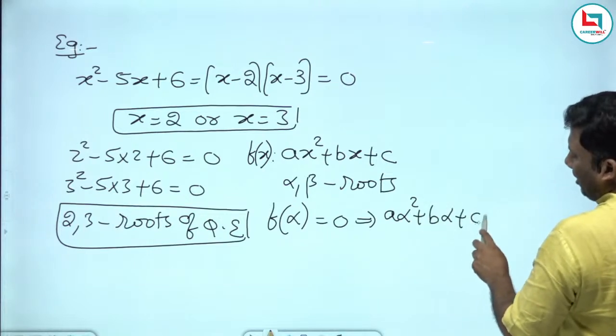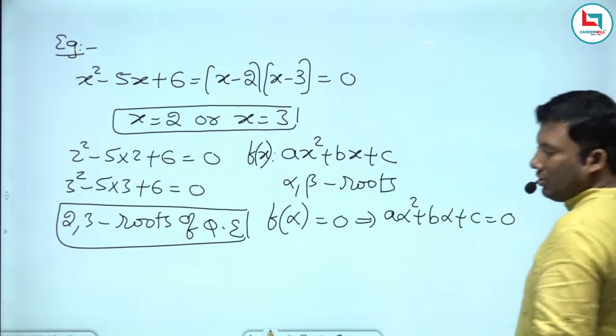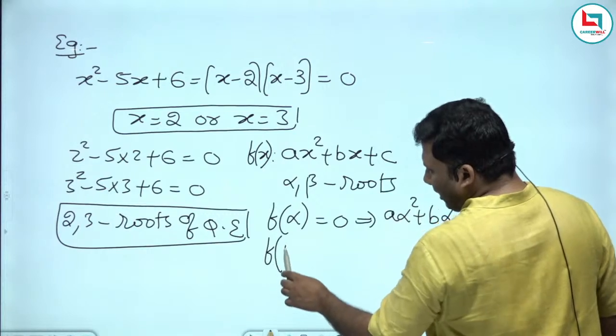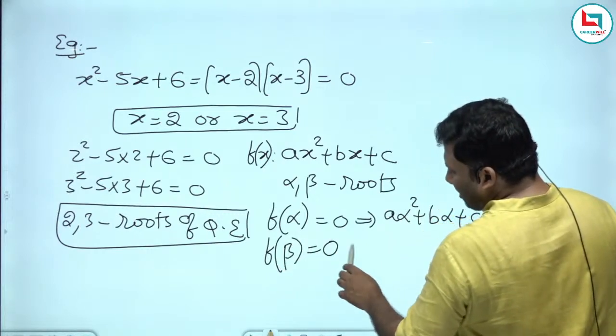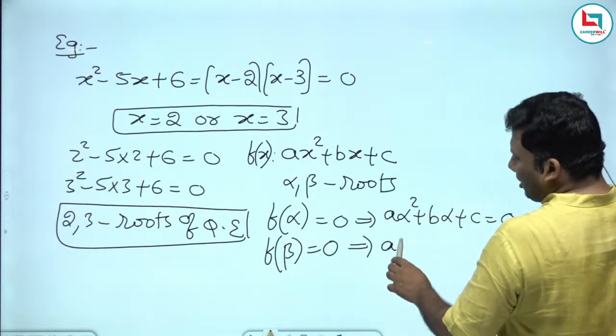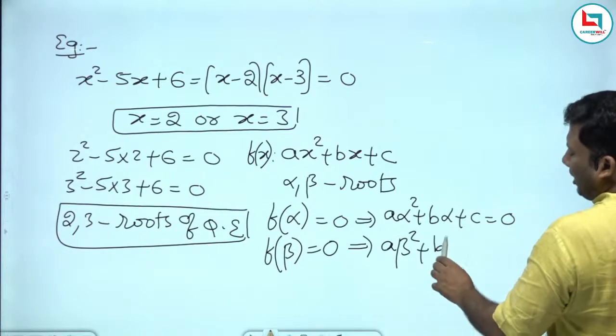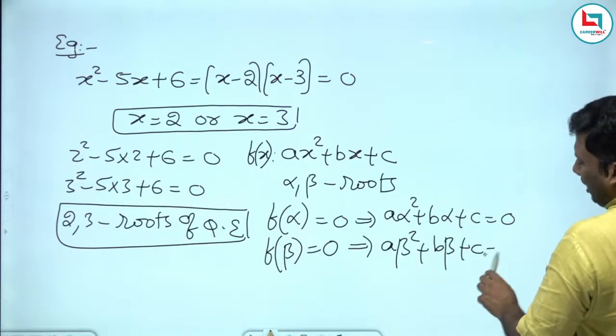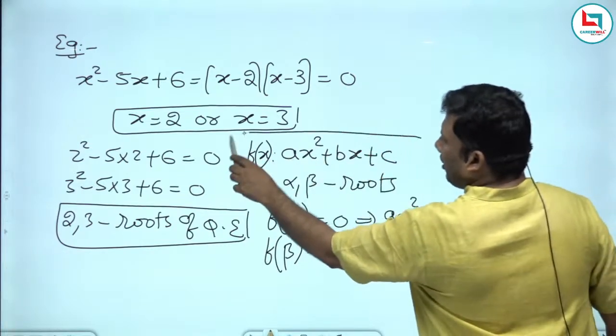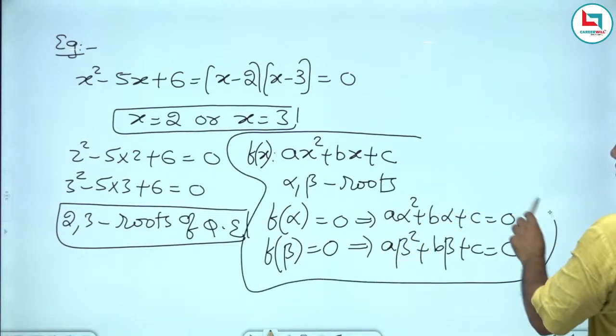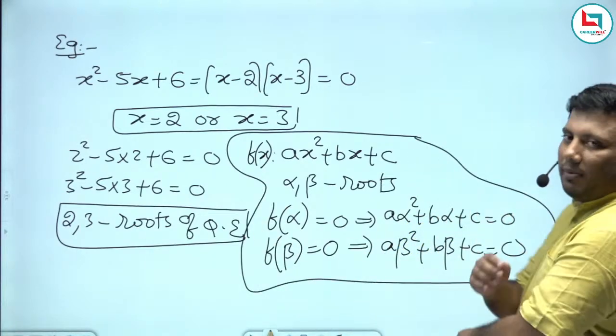A alpha square plus b alpha plus c is 0. If I substitute beta, if it gives the right hand side 0, then it is called the root. I hope the definition of the root is very, very clear to you. What is a root? If I substitute the value, RHS will be 0.